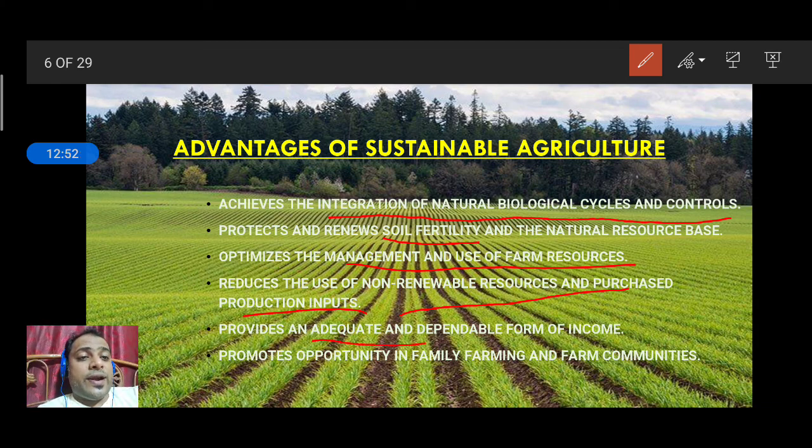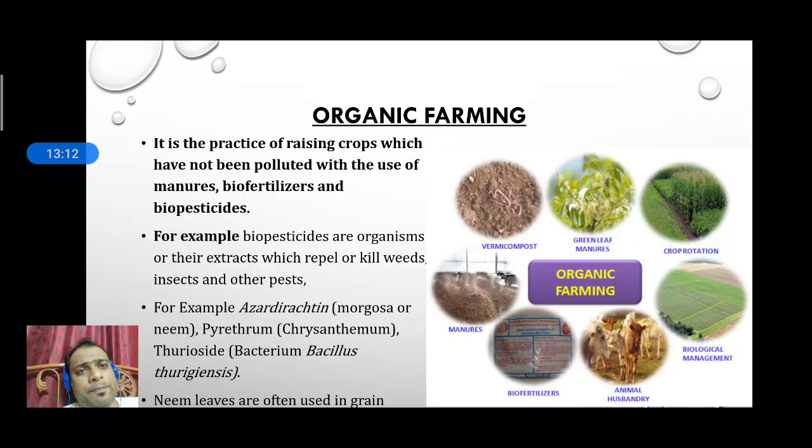It provides an adequate and dependable form of income. It will increase our profitability also, and it will provide opportunities in family farming and farm communities. So these are the advantages of sustainable agriculture. Through this, we can develop this field in a new way.